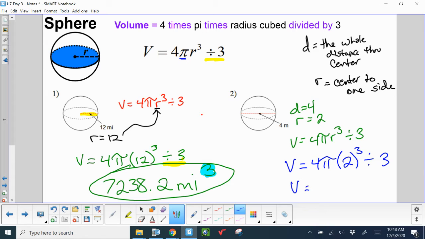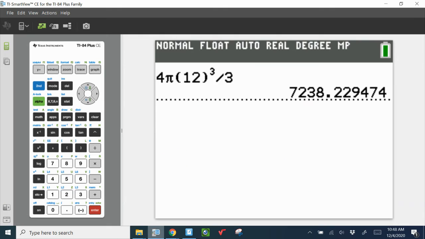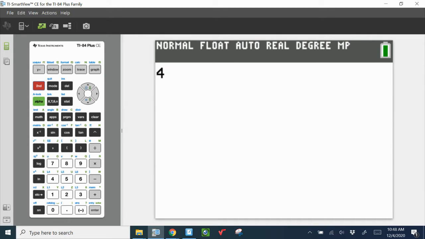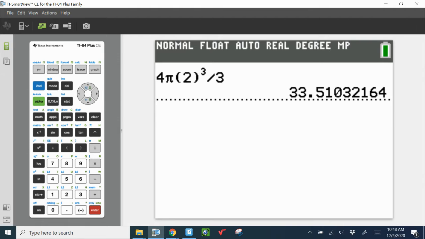Just make sure we can push the buttons. The exponent is going to be the tricky part probably here. 4, second caret key for the pi symbol, and then I like my radius, which was 2. Close my parentheses, hit the caret key to cube, and then you can't just hit divided by 3. You don't want to do 3 divided by 3. You want to hit the arrow key and then go down and hit divided by 3. If you're not using the TI-84 that does that cool thing, then great. And you get an answer of 33.5.